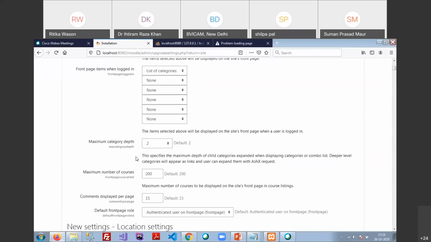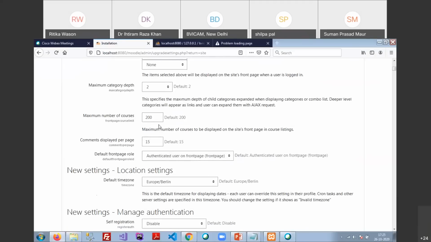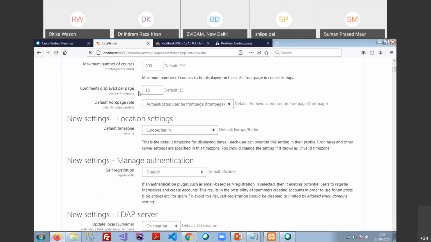So once I click on these, it will show me BTech, CSC, EC, IT, and MTech, CSC, IT. So only two major categories will be shown there. Okay. The maximum number of courses on the first page is 200. Comments displayed per page is 15. Default front page role is the authenticated user on the front page.